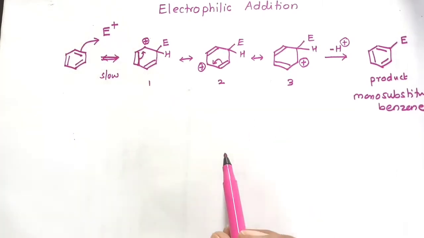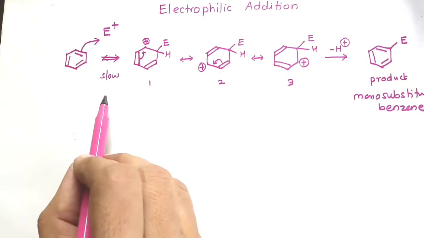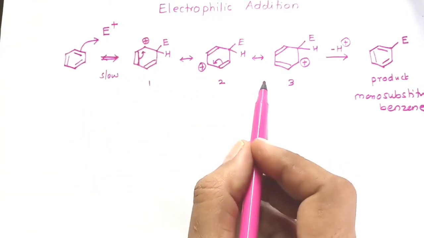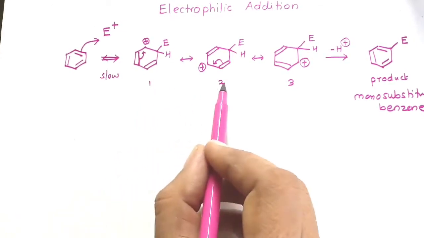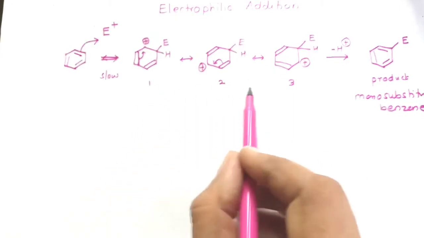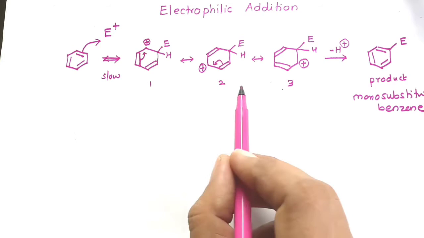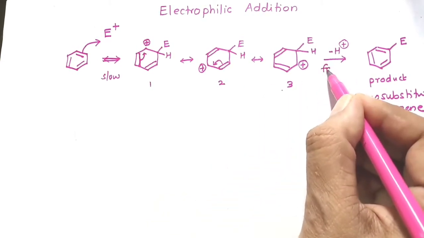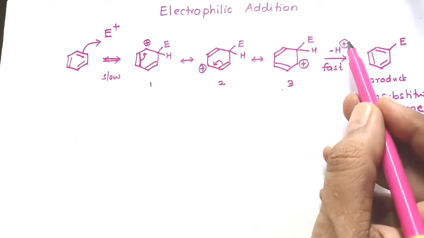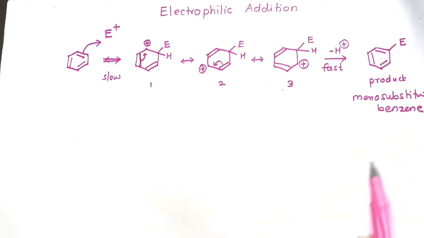So in this way, the electrophilic substitution reaction is a two-step process. In the slow step, there is a formation of the intermediate species, which is stabilized due to resonance. The more the number of resonating structures, the more is the stability and the more are the chances of formation of this species. And this further, in a fast step of deprotonation, removal of a proton, results in the formation of a monosubstituted benzene.